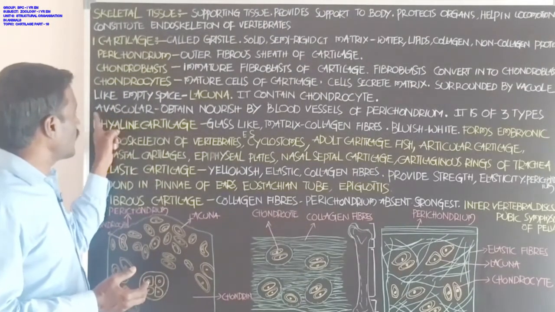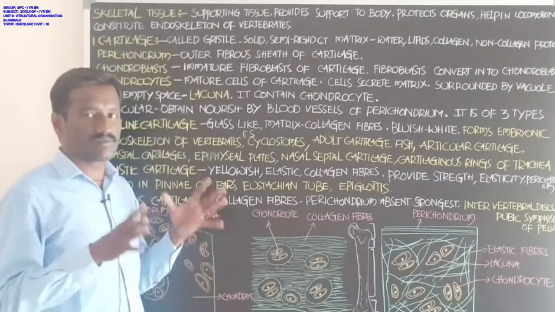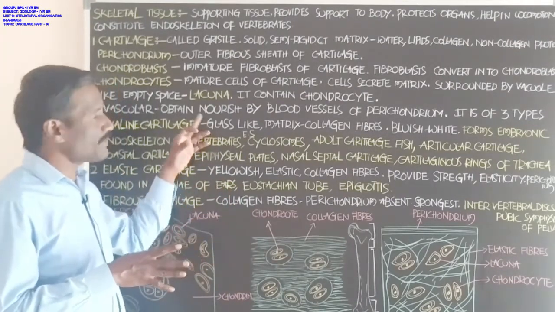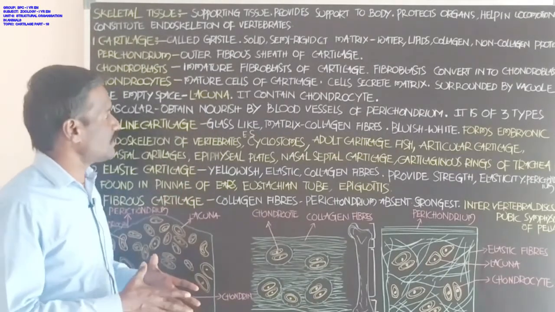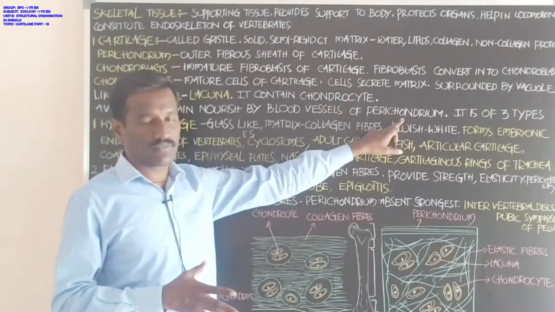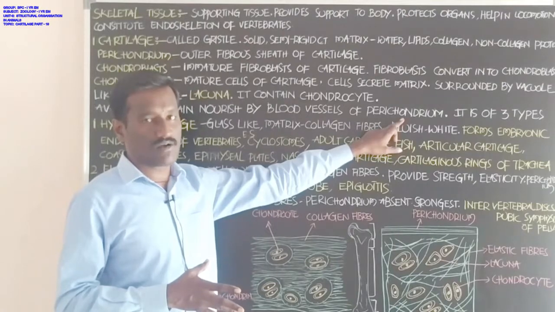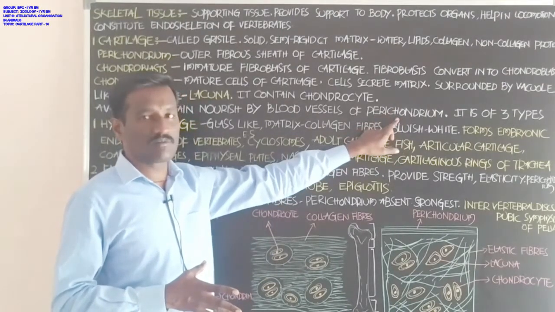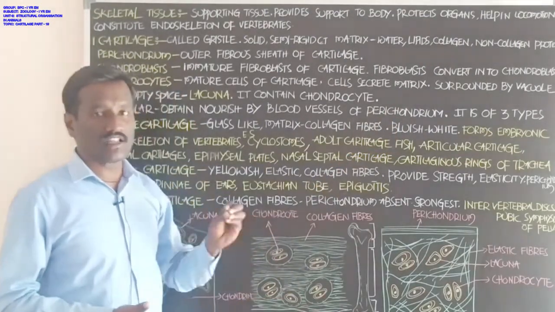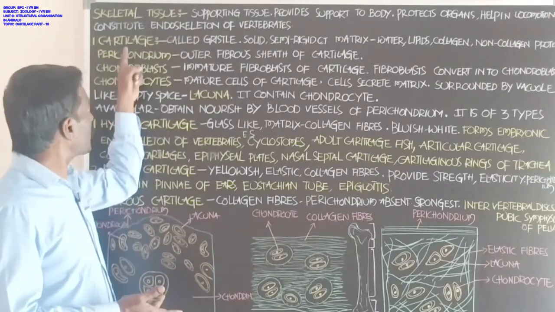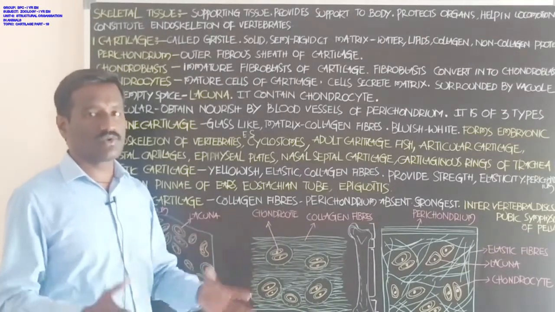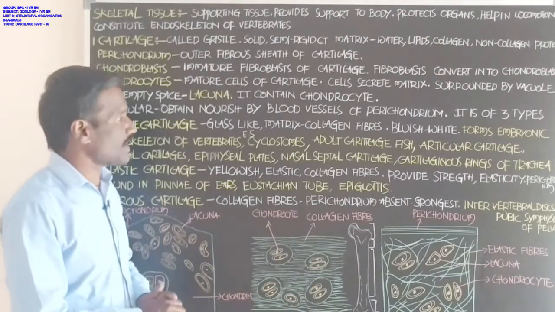Student, avascular means blood capillaries and blood vessels are absent in the cartilage. Okay, it obtains nutrition by the diffusion process through the blood vessels of the perichondrium. Perichondrium is the outer layer of the cartilage, with blood vessels and blood capillaries. From these, the entire cartilage receives nourishment by diffusion.